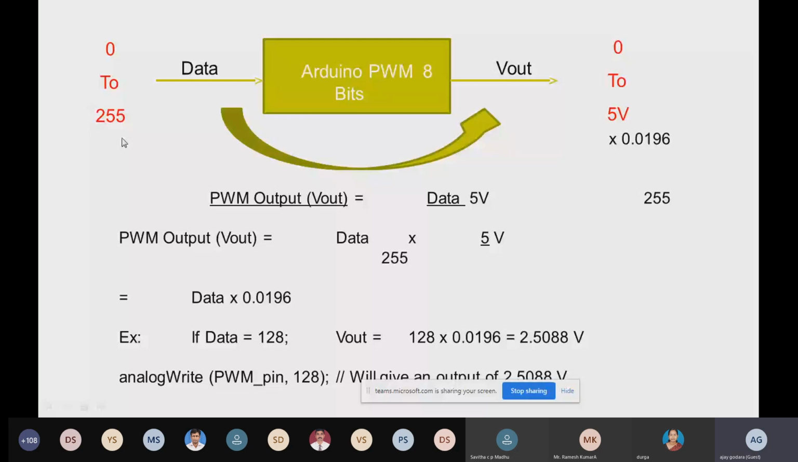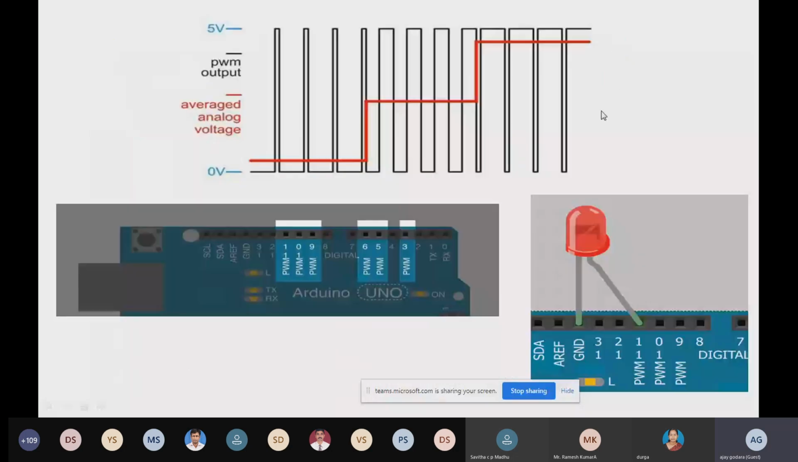Now you can see that the output voltage is changing from 0 to 5 volt, but you are going to write a value from 0 to 255. At 255 you are going to get 5 volt output. In between 0 and 255, according to that you are going to get the average voltage at the output. So that is very important over here. Now I'm going to use it practically, to show how you can use analog output. So let's see how you can use it.